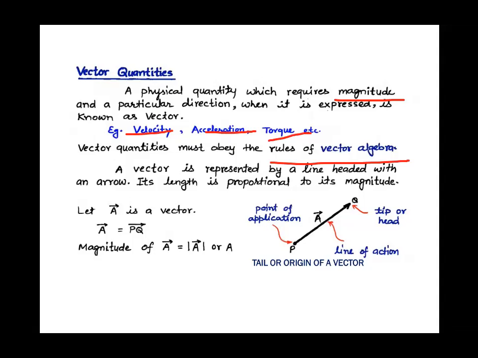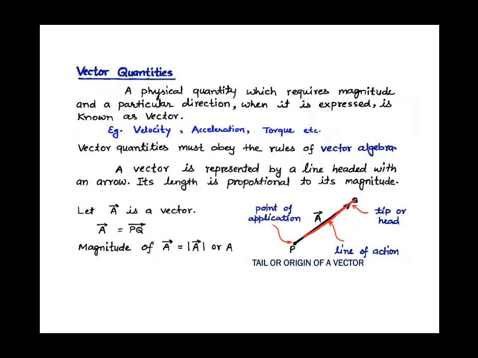Now, children, graphically, if you want to represent a vector, then you can represent it by a straight line. So here you can see this is a straight line with an arrow on its head. That means there is an arrow on its tip, which is called the tip or head of the vector. Now, the length of this line is proportional to the magnitude of the vector.